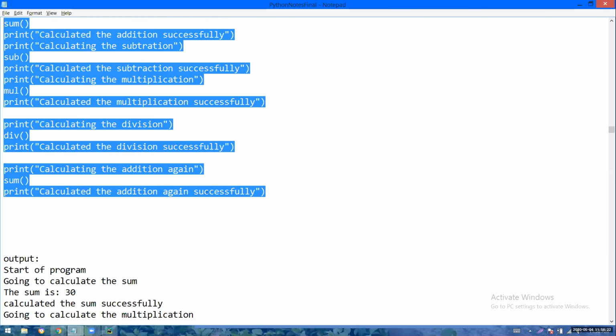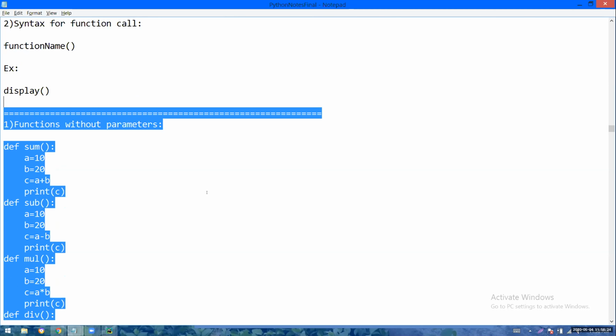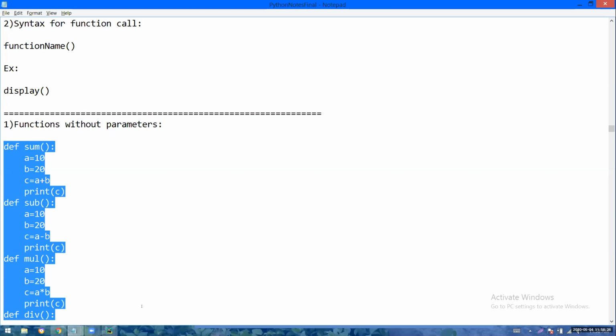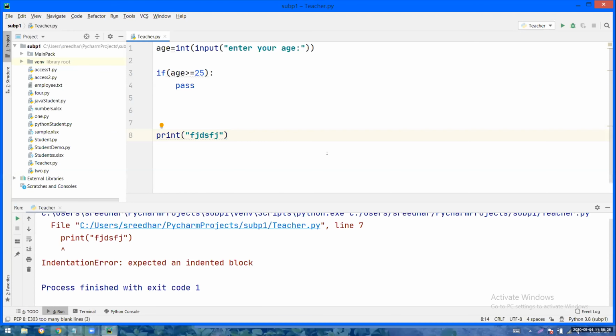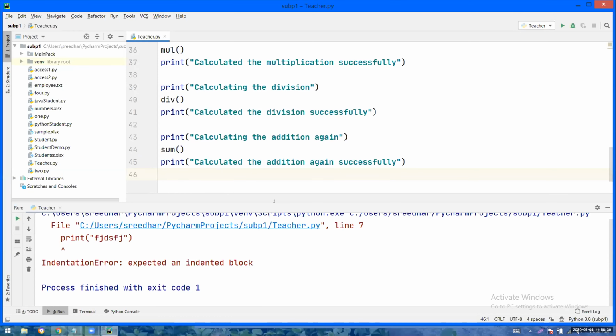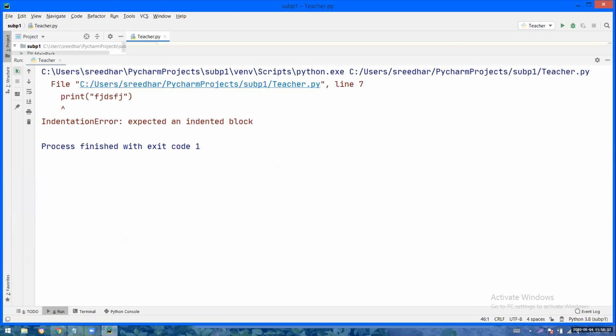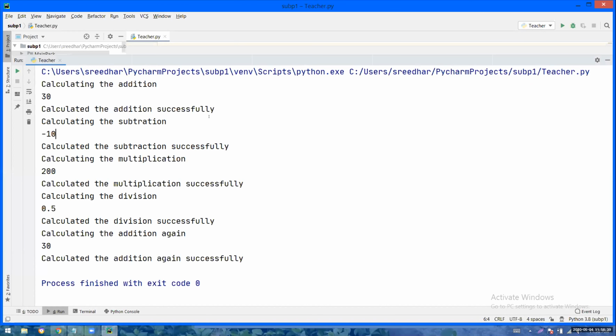The simple principle you have to remember is, if a call is encountered, it will simply go to the definition, execute the instructions of the definition, and go to the next instruction of the call as per the sequence. See, this is from definition, this is from definition.